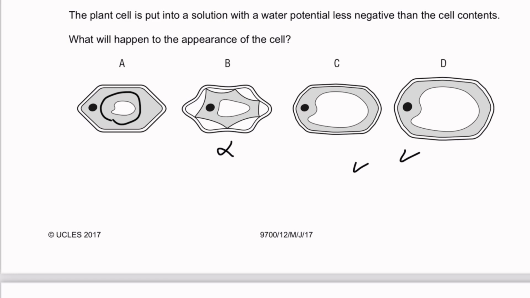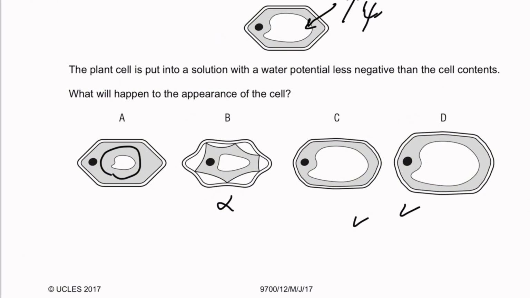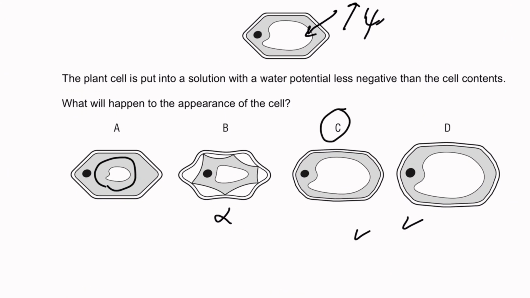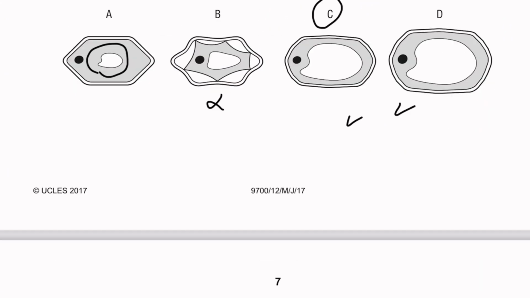C or D. Now you can see that in D, the cell wall basically is so flexible, the cell became twice its size magically. The cell wall is definitely not like this. It does not allow it to increase so much. However, C definitely makes sense. Being turgid is what's going to happen.